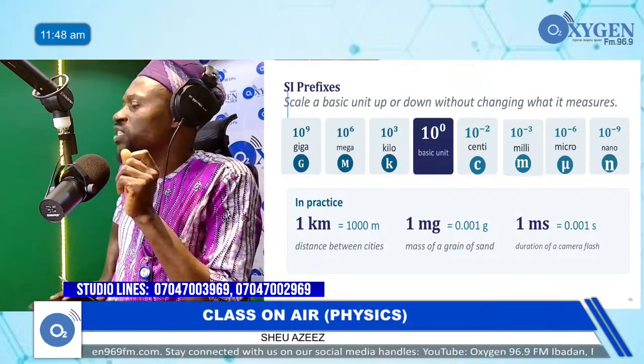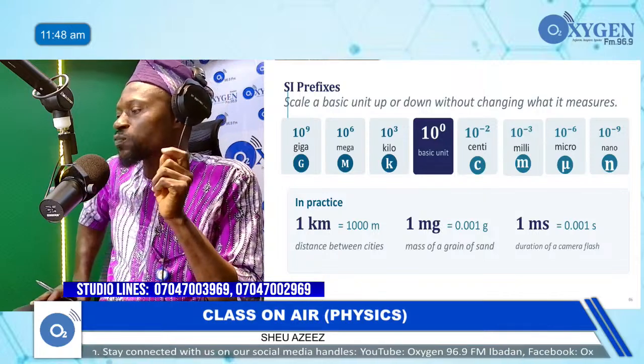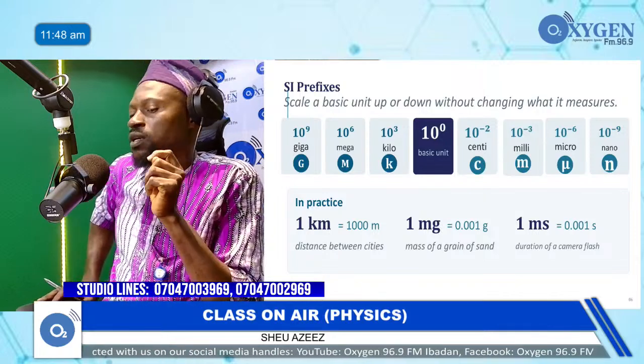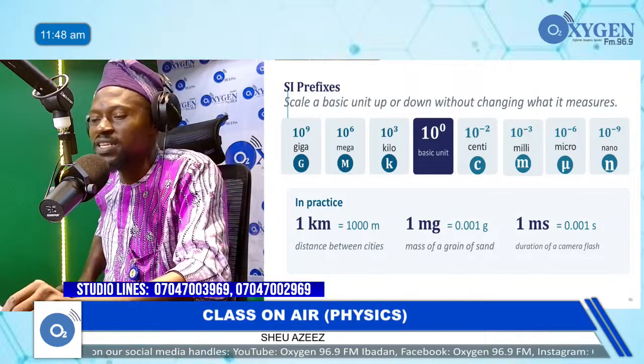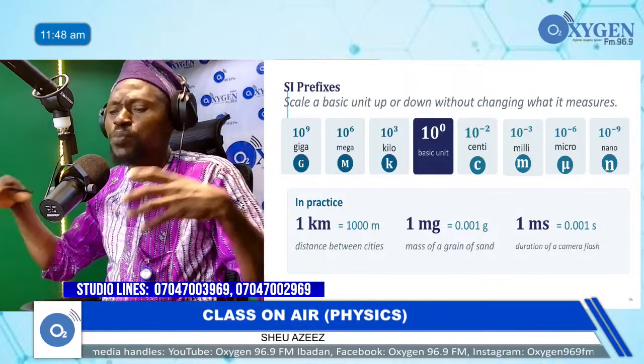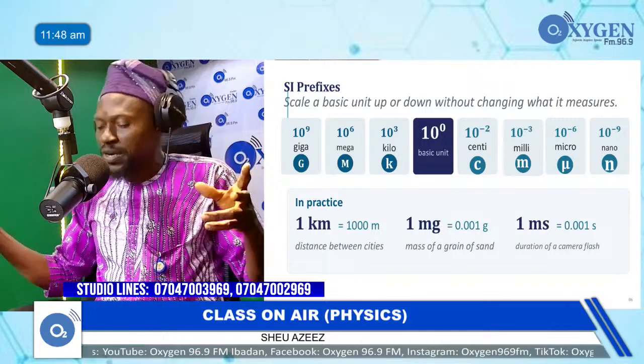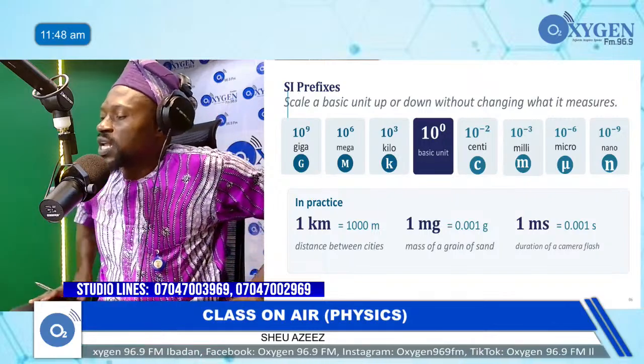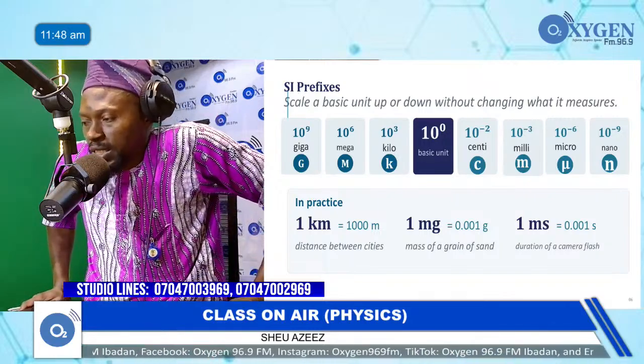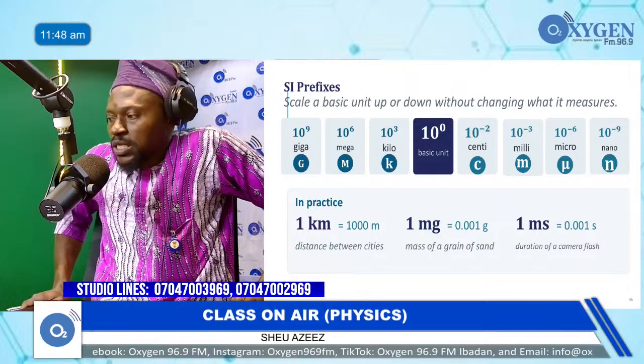Then the next one is nano, times 10 raised to power minus 9, which is represented by lowercase n. And we have another one, pico. Pico is times 10 raised to power minus 12, represented by lowercase p.